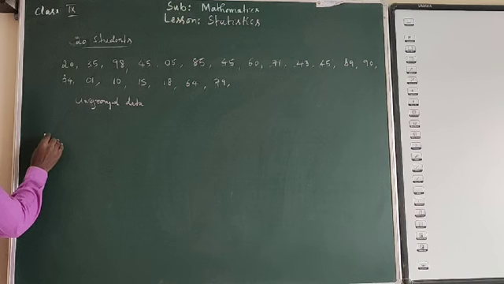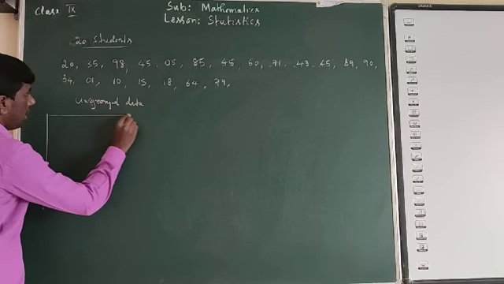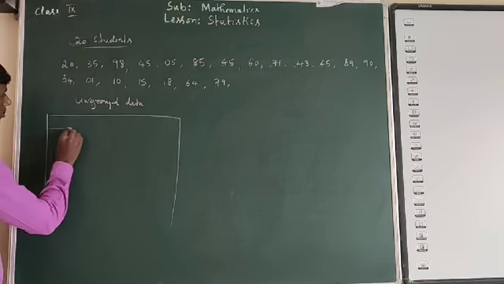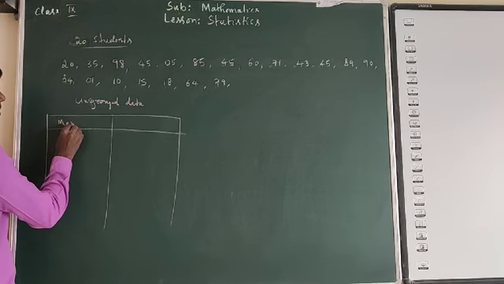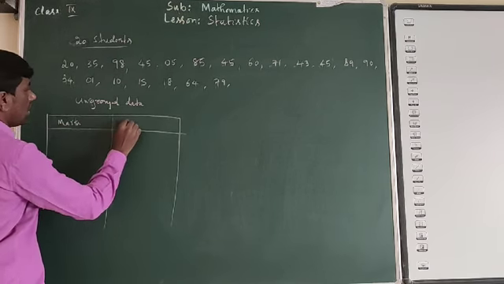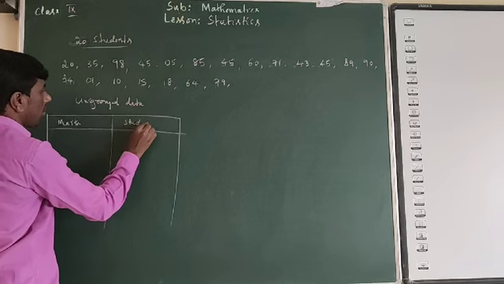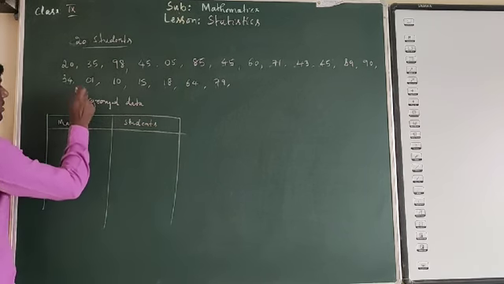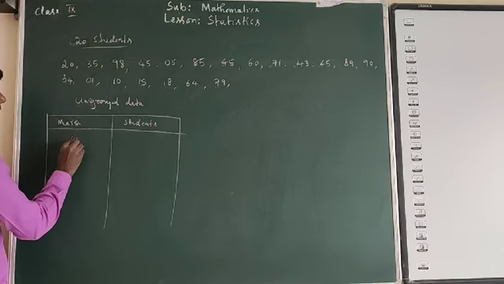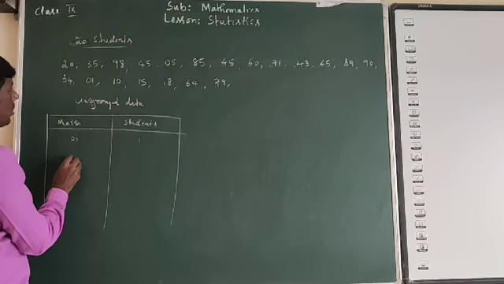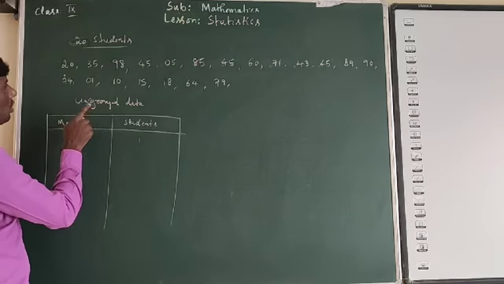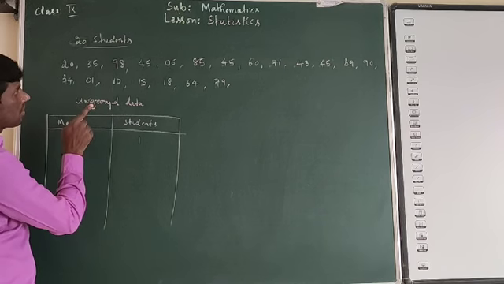I will write in terms of ungrouped data and make a table. Marks, students. So ungrouped data: I write 0, 1. 1 mark, how many students have taken? Only 1 student, right? This is 2 marks, 3 marks, 4 marks, 5 marks.